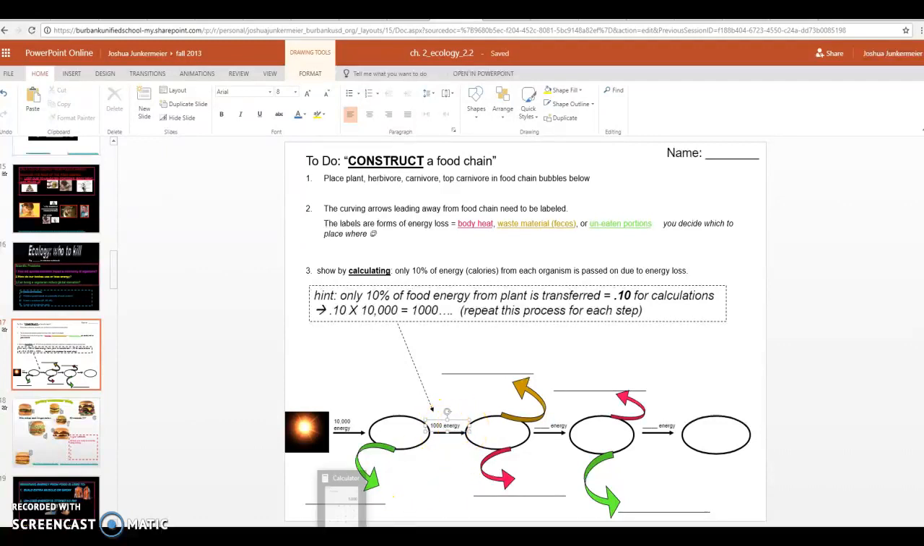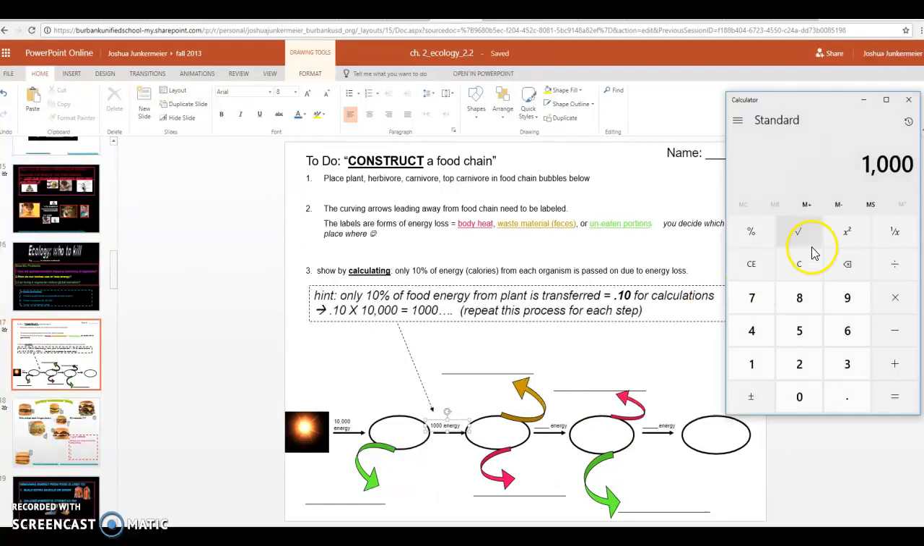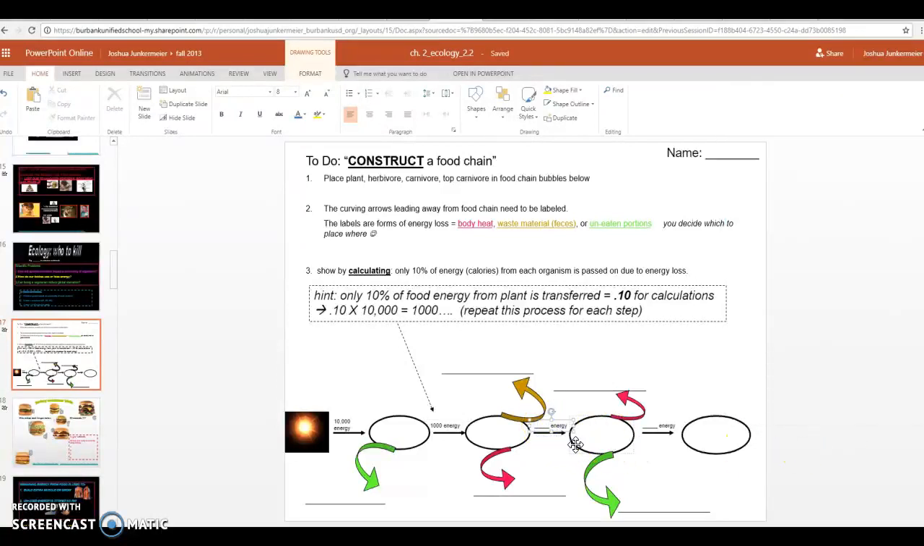And then next you've got to calculate what would be 10% of 1,000. That's how much the carnivore gets here. So you take 1,000, you multiply it by 10%, which is 0.10, and you get 100. And then you need to calculate 10% of 100, and you'd get the amount that the top carnivore gets.